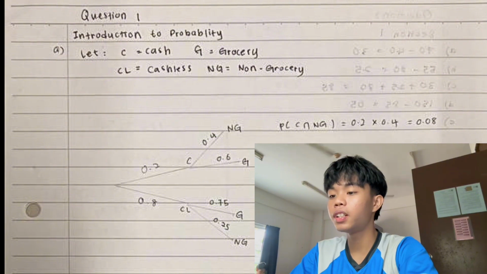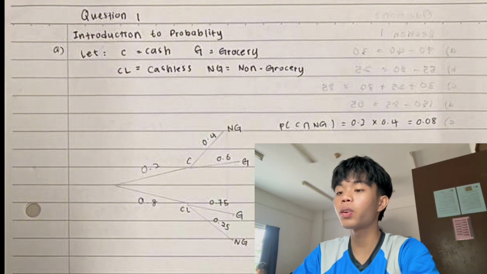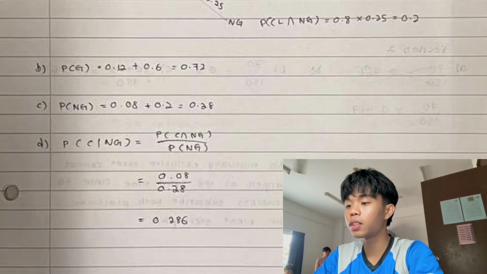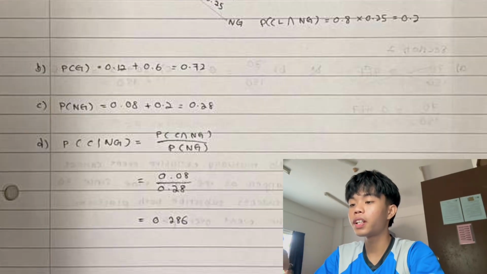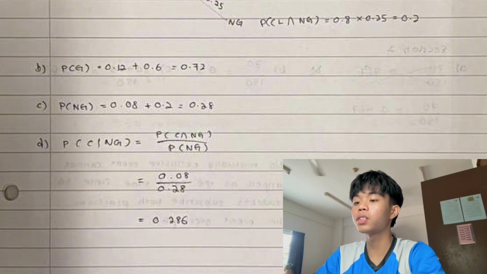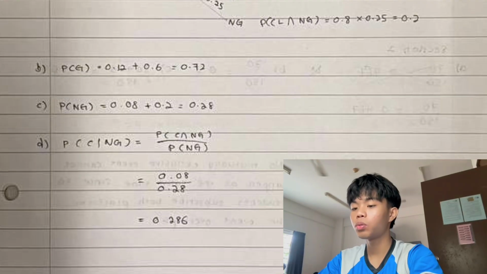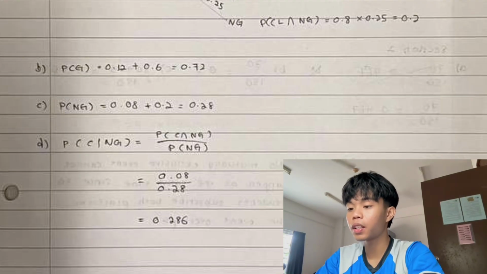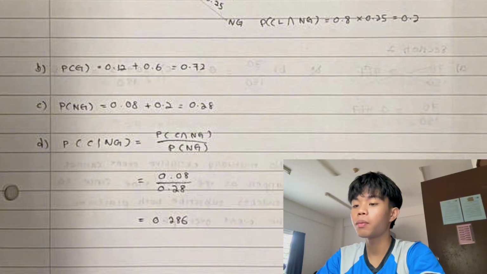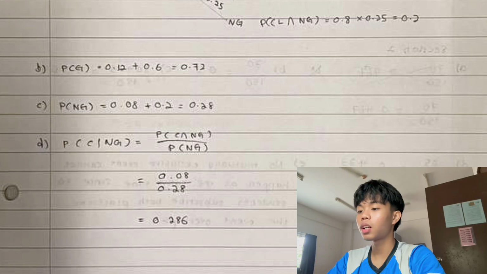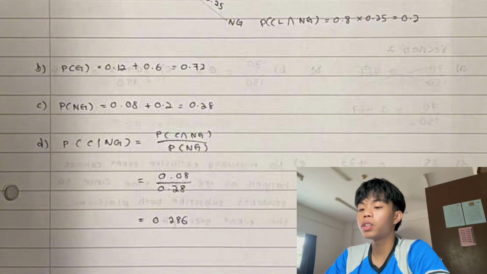P(G) equals 0.12 plus 0.6 equals 0.72. So this is how we solve it. P(NG) equals 0.08 plus 0.2 equals 0.28. This is how to solve it. The probability of C given NG equals P(C and NG) over P(NG).